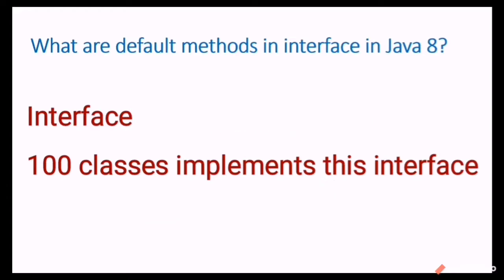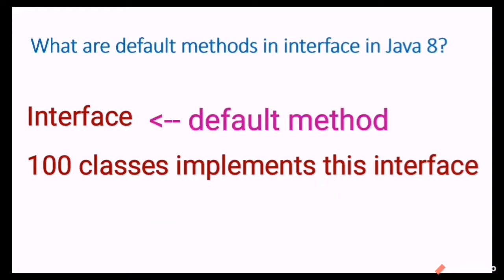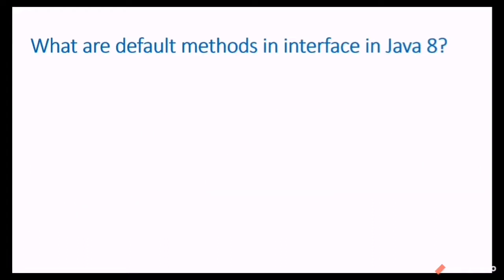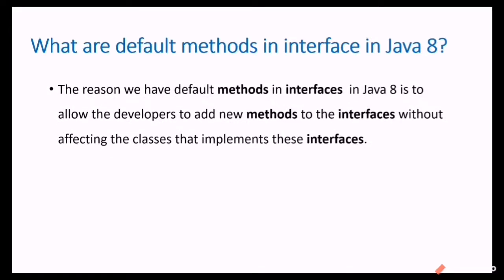Now with the help of the default method, if we add it to the interface, then we can add this default method to only the required classes. No need to implement it in all the 100 classes. So this will be helpful. The reason we have default methods in interfaces in Java 8 is to allow developers to add new methods to the interfaces without affecting the classes that implement these interfaces.